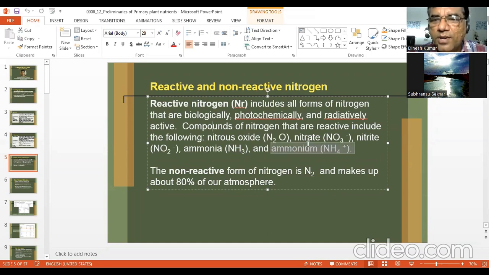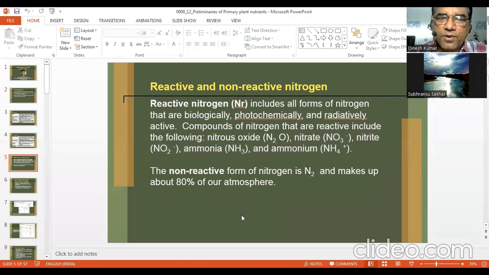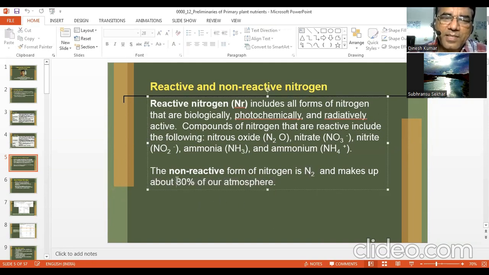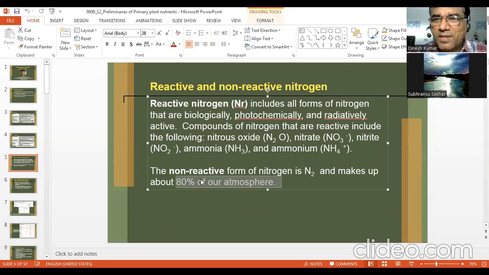So these are all reactive forms, and the N2 in the atmosphere is your non-reactive form. The non-reactive form of nitrogen is N2 and makes up about 80% of our atmosphere. Some people say 78%, some say 80%.